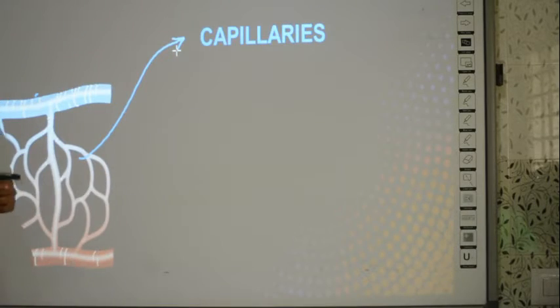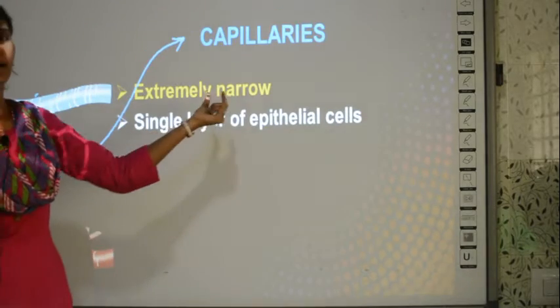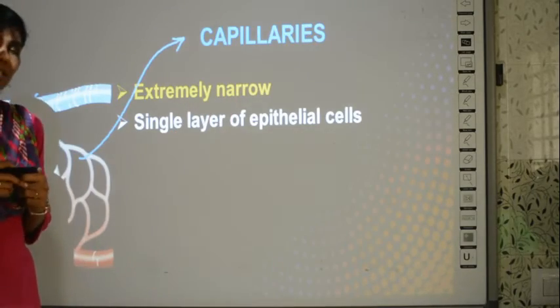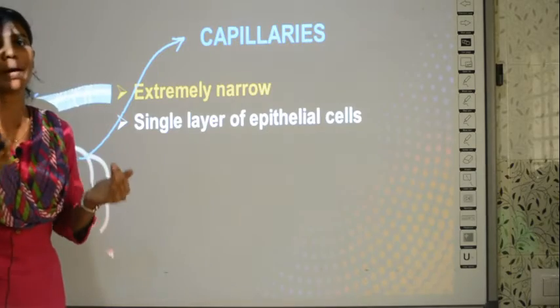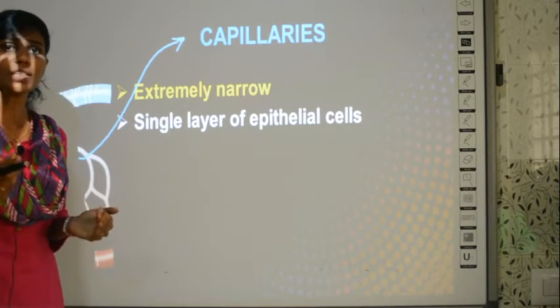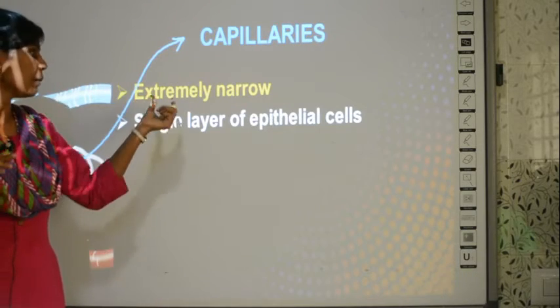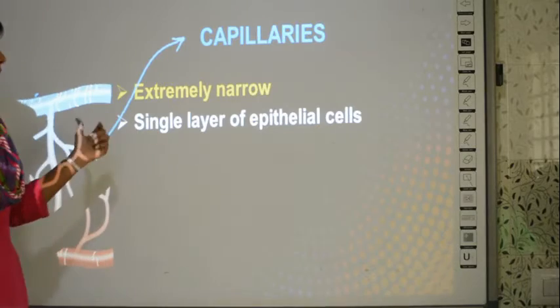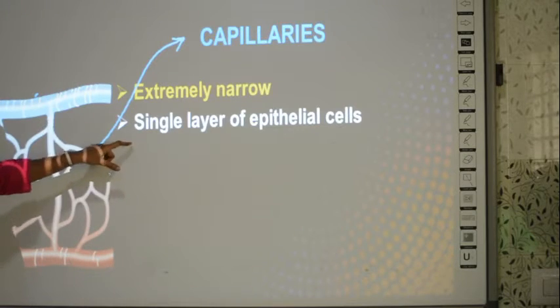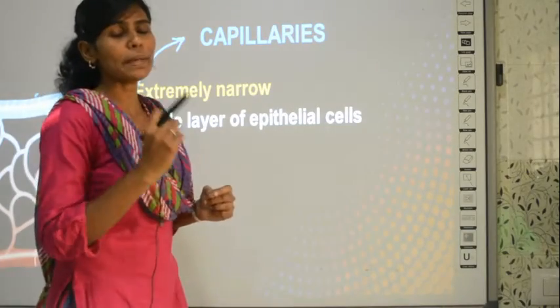How small is it? It is very small in size. When compared to arteries and veins, it is the smallest. So, extremely narrow. In arteries, you saw that the cavity was narrow when compared to the veins. The wall was very thin, so the cavity was bigger, but here the cavity is extremely narrow, very small are the capillaries. And then what is it made up of? It is made up of a single layer of epithelial cells.